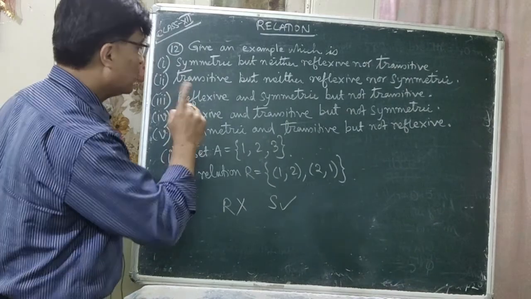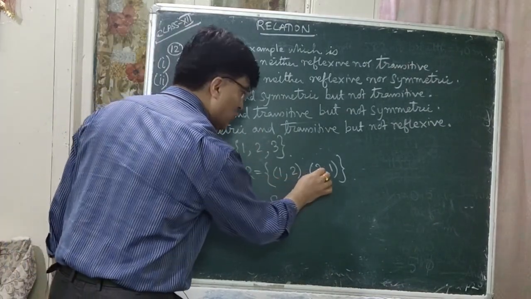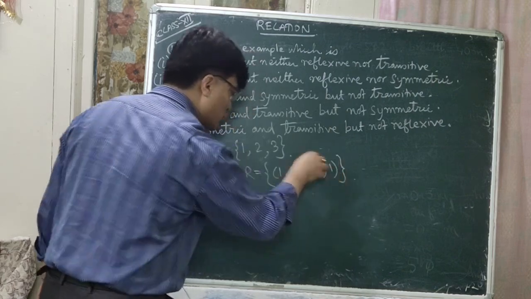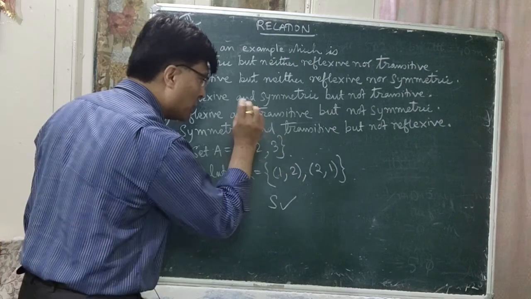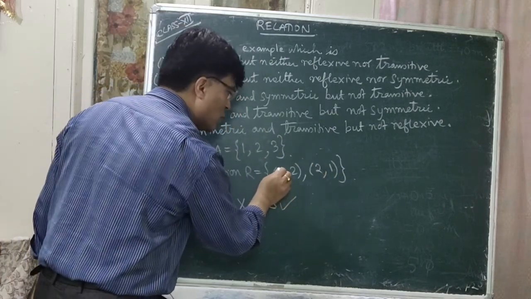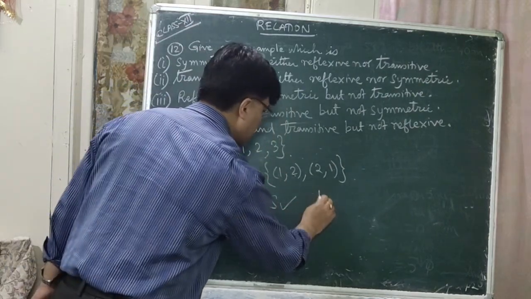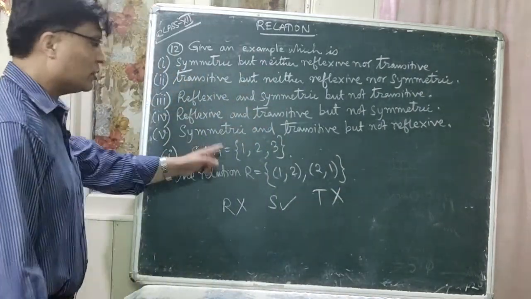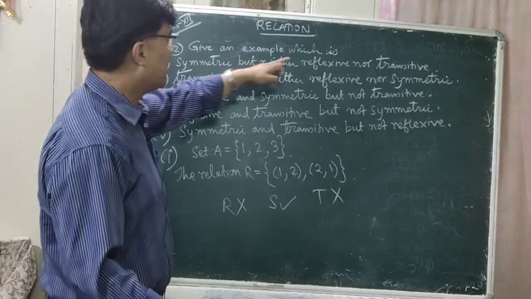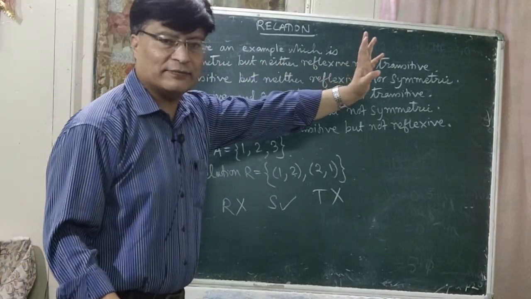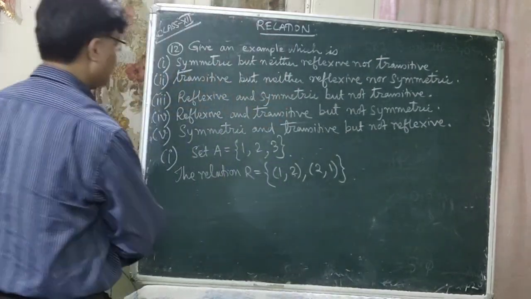Is that clear? Next, is it transitive? 1 comma 2 is there, 2 comma 1 is there, 1 comma 1 should be there. Is it 1 comma 1? No. Also 2 comma 1 is there, 1 comma 2 is also there. Is there 2 comma 2? No. So this is not transitive. So this is an example of what? Symmetric but neither reflexive nor transitive. I think you have understood it. So this is number 1 example.